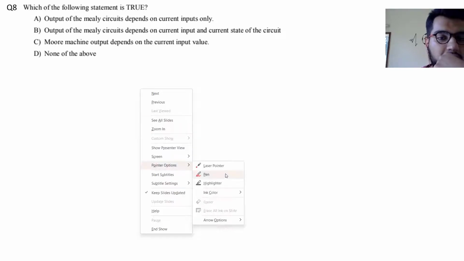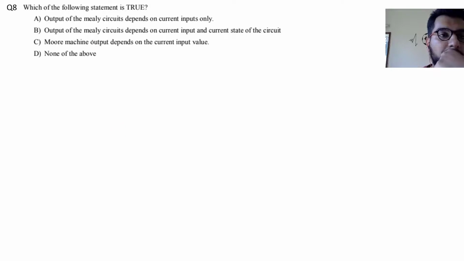So you must know that for the Mealy machine, the output of the Mealy circuit depends on the current input and the current state of the circuit. And for a Moore machine, the output depends on the current state, not the current input. So this is a simple theoretical question. I hope you'll be well versed with this concept of Mealy and Moore machines. And the correct answer to this question is option B.